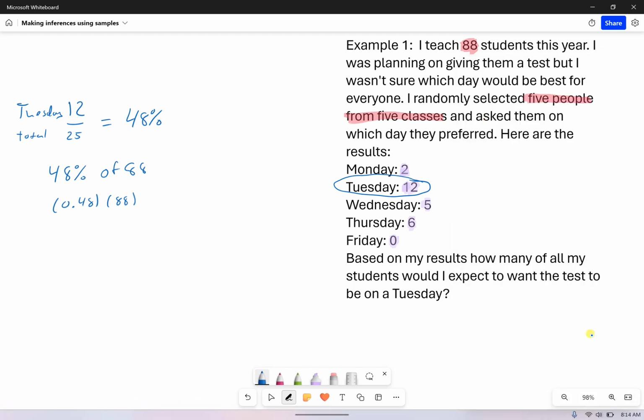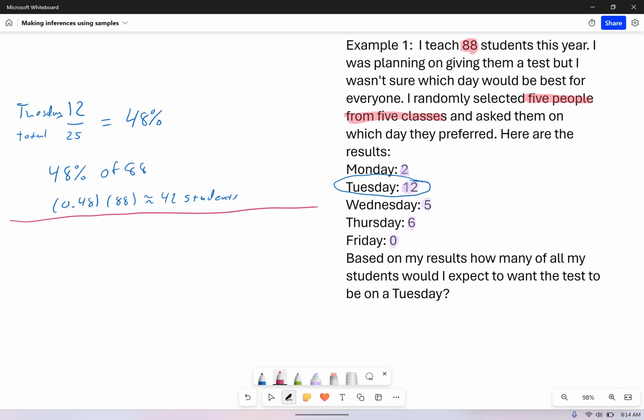So I'm going to get about 42 students. Now, that's not to say that everybody wants the test on Tuesday. It's just saying 42 students would probably want the test on Tuesday. It's not even saying that 42 students will definitely want it, because remember, we're trying to get a good idea of what would happen.